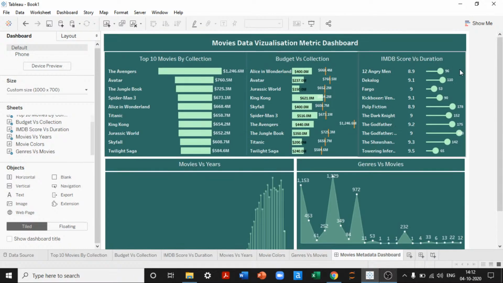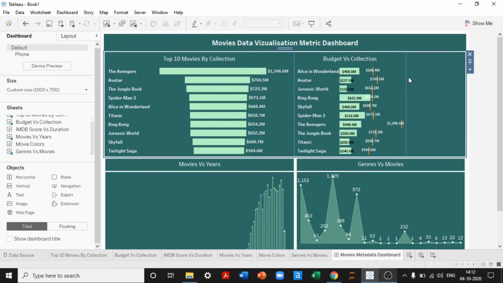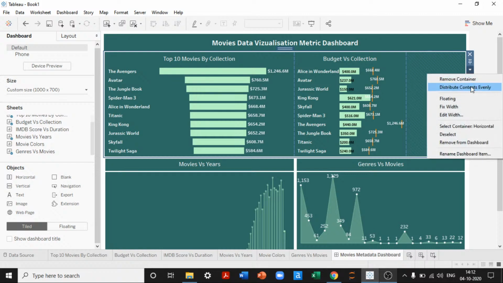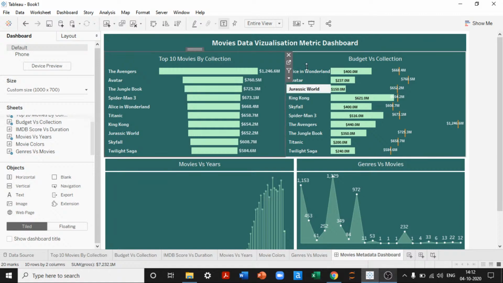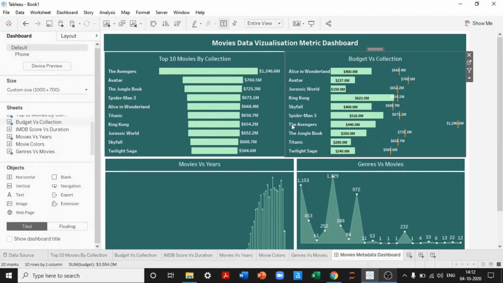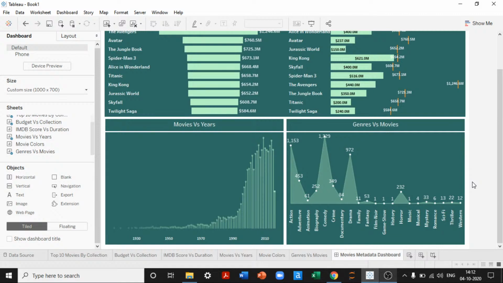So we are now able to represent everything. Maybe I would like to just delete this so I can show only four charts. Perfect.